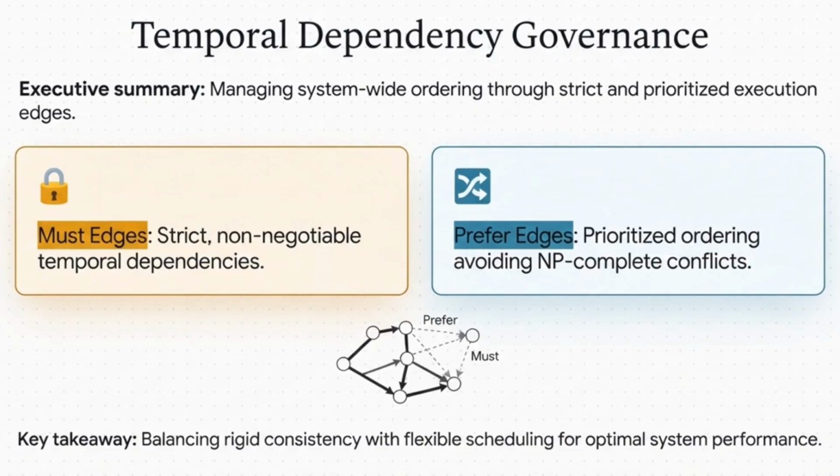Now, to make this work in the real world without completely freezing up the system, they came up with a brilliant way to handle batch ordering. They split dependencies into two types. First, you have must edges, which are your strict non-negotiable time dependencies. But then they added prefer edges. These are conditional operations. They prioritize an order, but if enforcing it would cause a conflict, they let it slide. This gives programmers a huge amount of control, avoiding impossible mathematical bottlenecks while keeping the database perfectly serializable.